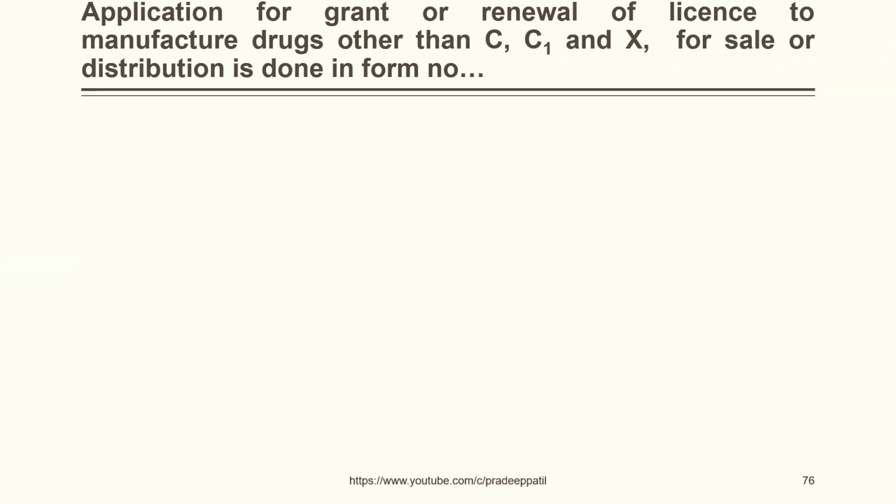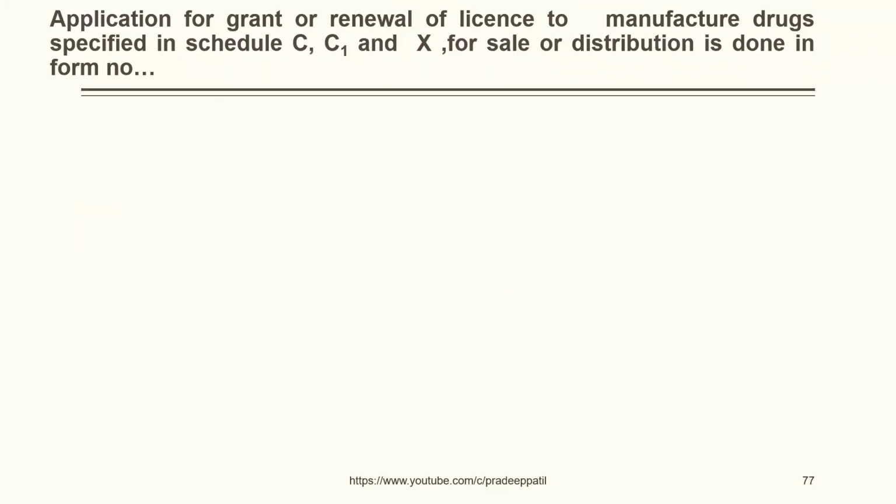Application for grant of renewal of license to manufacture drugs other than C, C1 and X for sale or distribution is done in the form 20, 24, 24F, 27. The correct answer is 24. Application for grant or renewal of license to manufacture drugs specified in Schedule C, C1 and X for sale or distribution is done in form number 20, 24, 24F, 27. The correct answer is 27.